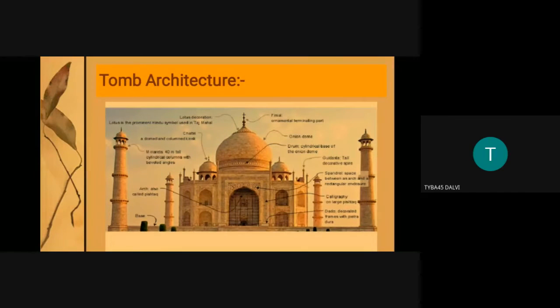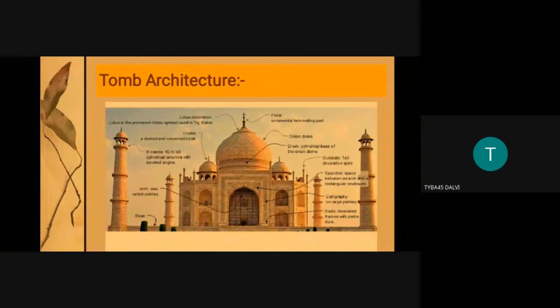Mausoleum is an empty tomb. It doesn't have any remains. The grave is there, but the crypt, that is the burial chamber, is empty. So it is also called an empty tomb. We should understand there are some monuments called mausoleums, which are basically empty tombs. Only the monument is constructed and the grave is there, but it is an empty grave. And second is the tomb.